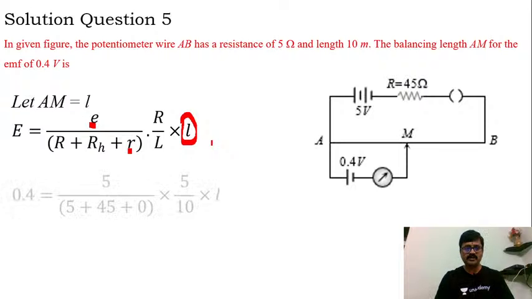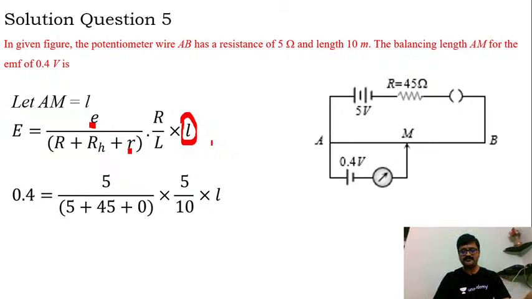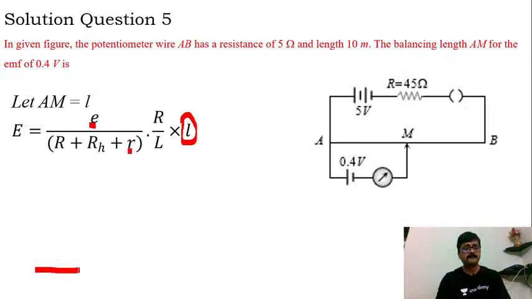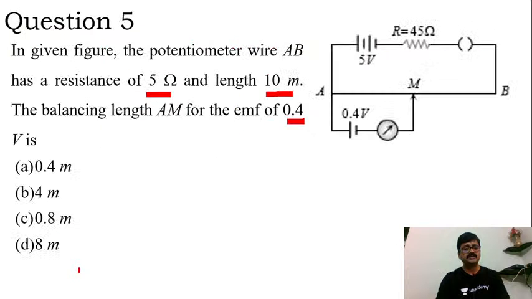multiplied by the length AM. So accordingly I can write 0.4 is equal to 5 by 5 plus 45 plus 0, that is internal resistance is given as 0 here, multiplied by 5 by 10 multiplied by L, so accordingly I'll get L is equal to 8 meter. So bingo, that is the answer we were expecting, my dear students. L is 8 meter. So which option can we pick here? L is 8 meter, so obviously this is option D, is it not?